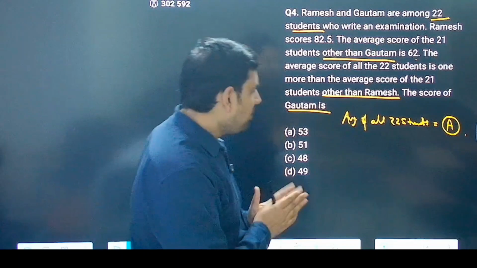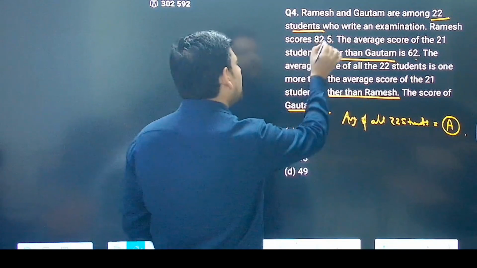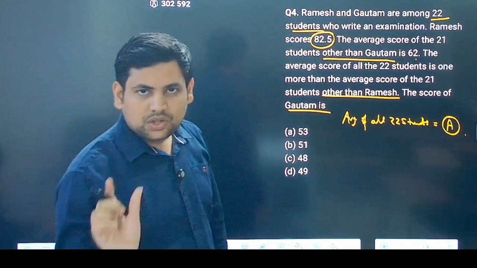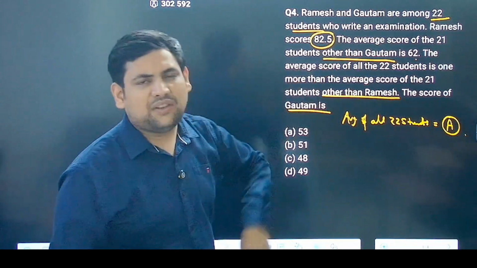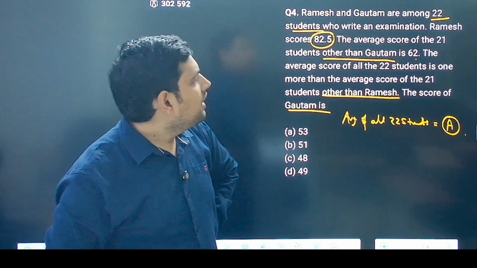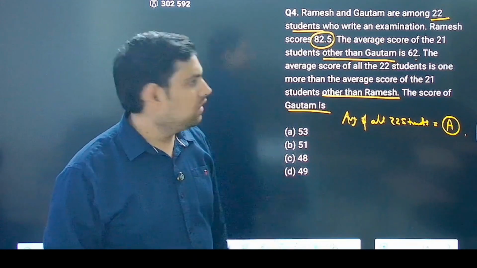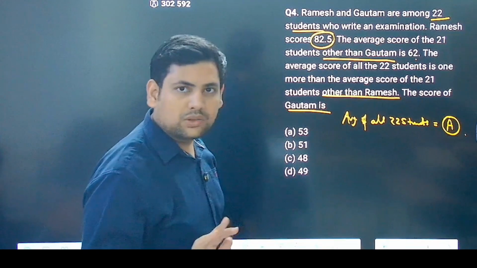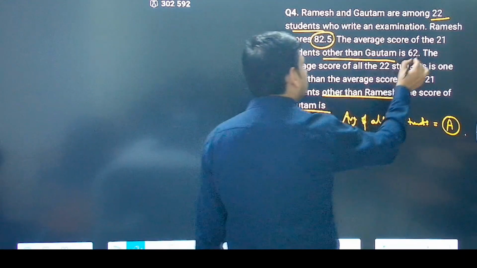Now, just observe one thing. This is a very important number to us. This is the only number, a perfect absolute number that we have. Other things are just averages, so we won't get the exact value from averages. Now, Ramesh score was 82.5. Now, focus on the Ramesh part where Ramesh is excluded or included. Correct? Now, focus on this line.